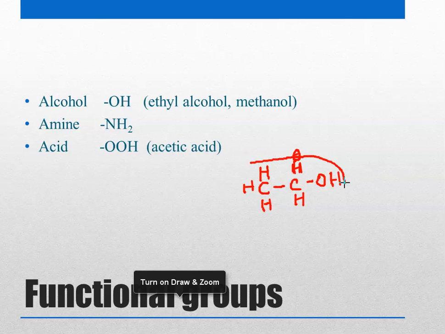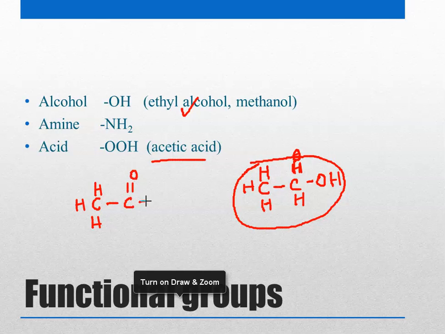This is ethanol, ethyl alcohol. Similarly, acetic acid, which is basically vinegar, has a structure which is CH3, C double bond O, OH.